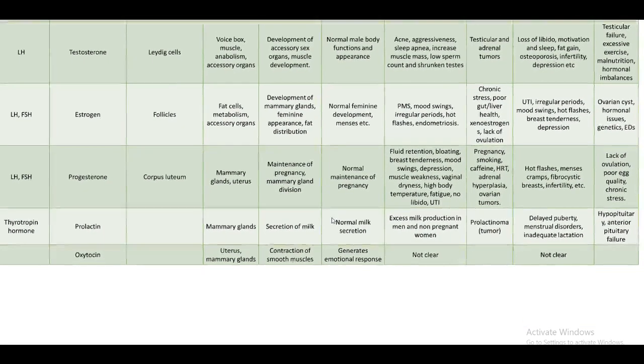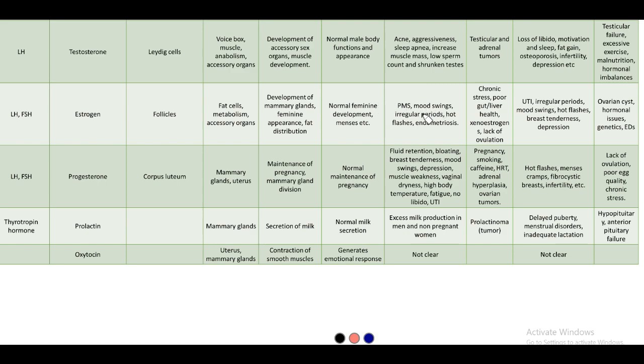Then we have estrogen. Estrogen is present in women. It is produced by the follicles. Maturing follicles produce estrogen, again due to the function of LH and FSH. It acts on fat cells, metabolism and accessory organs, that is the breasts and external genitalia. It contributes to development of mammary glands, feminine appearance, and proper fat distribution, which gives the feminine body structure. Normal feminine development and menses occur when this is in normal quantities.